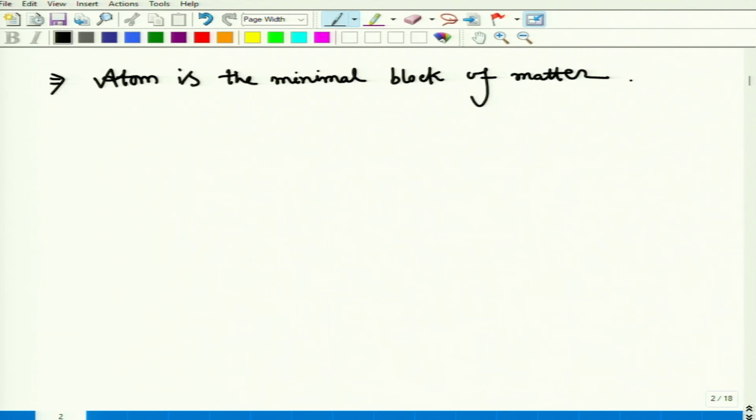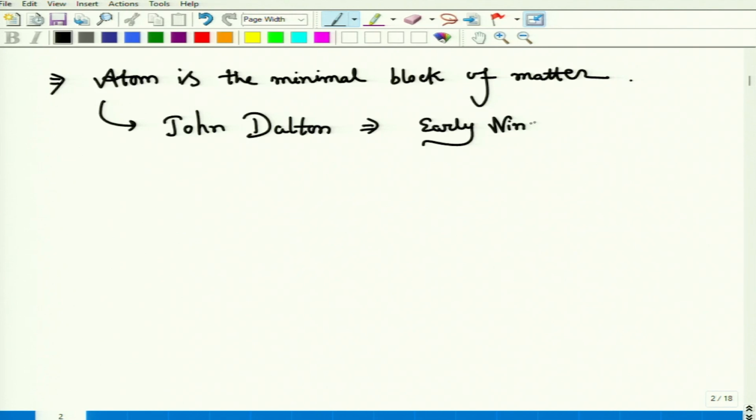Dalton proposed this in the early 19th century. Let me write it. John Dalton proposed this around early 19th century. What was the proposition?